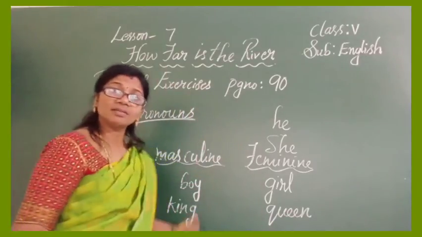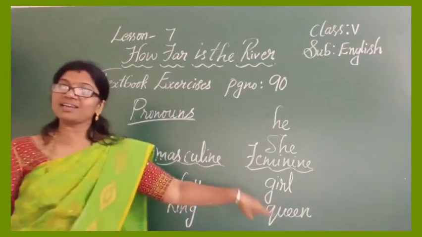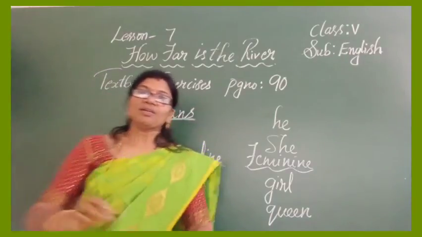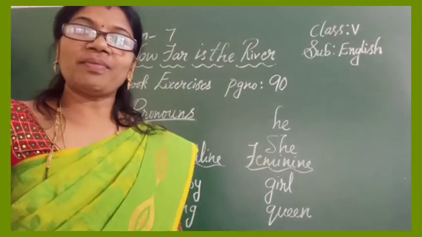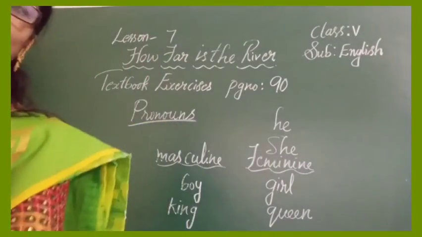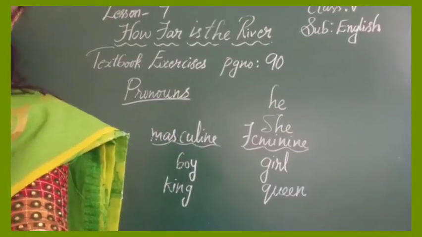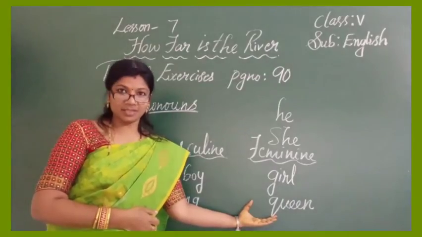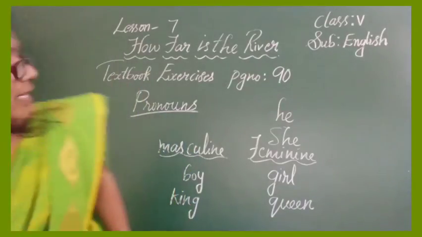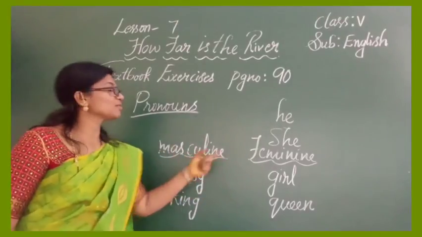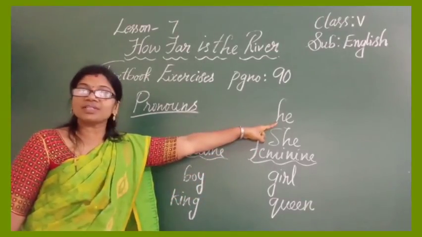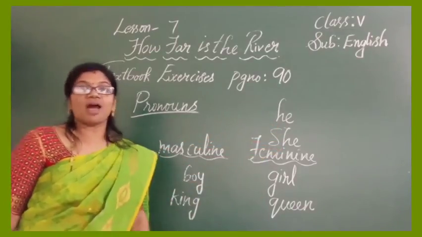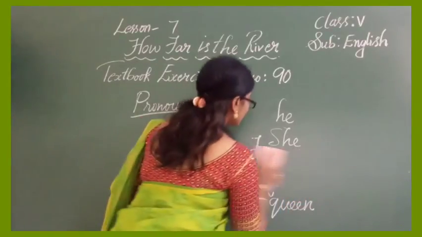Now let's take lion, lioness, tiger, tigress. So for all the male section, whatever it may be, we use masculine gender, and for the female section we use feminine gender. I hope you are following me. This is not our topic, I'm just telling you: for masculine gender we use the pronoun he, and for feminine gender we use the pronoun she.